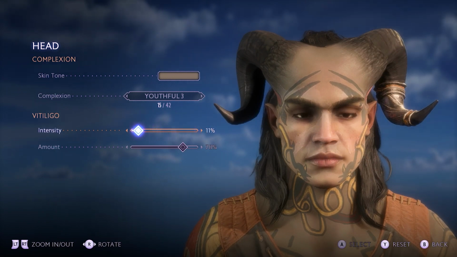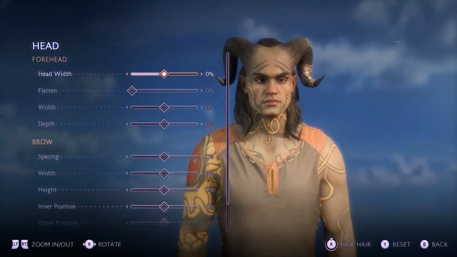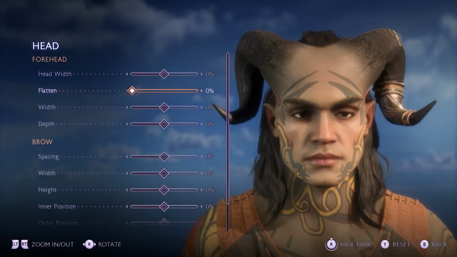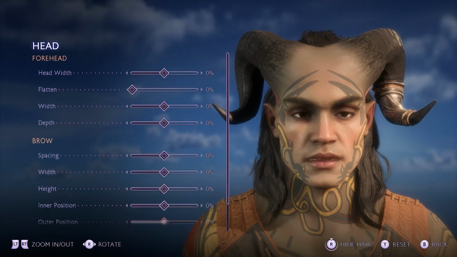I mean, hopefully it's not just me, but I don't know what that actually does. So regardless, we're going to go with that. We've then got the forehead and brows. This is pretty standard across most character creation. We're obviously going to go through a lot of them.